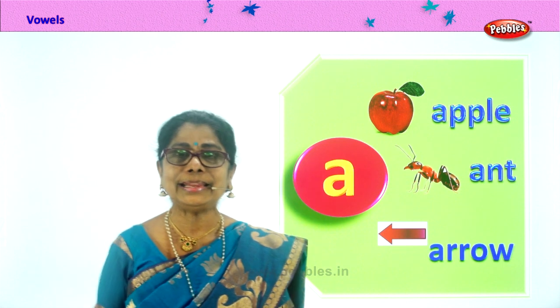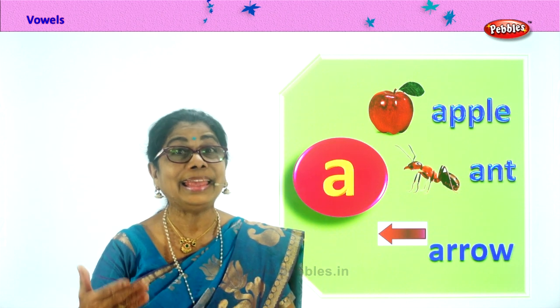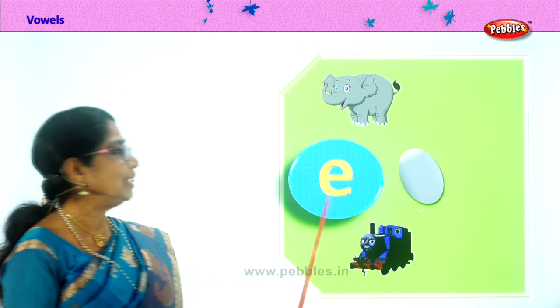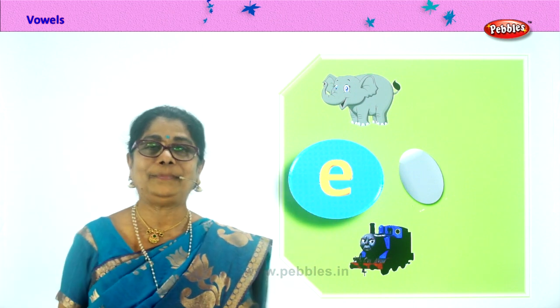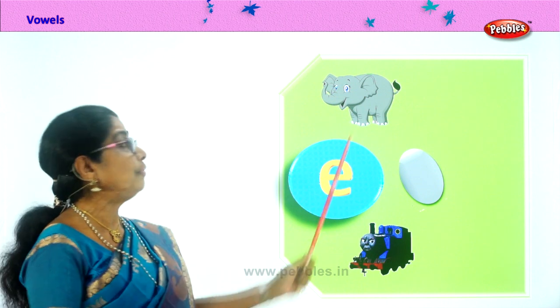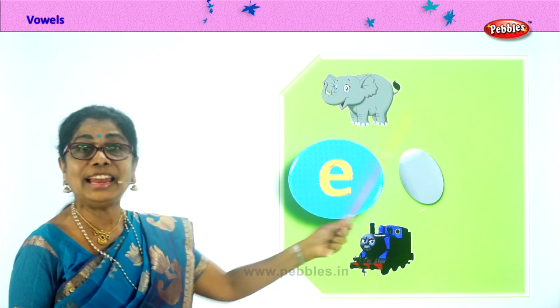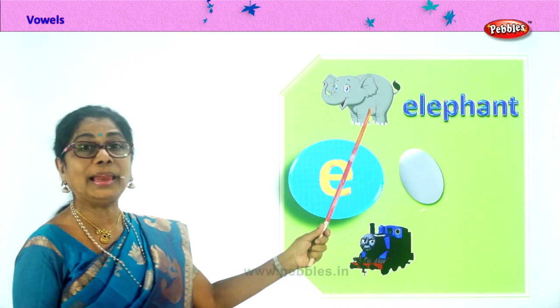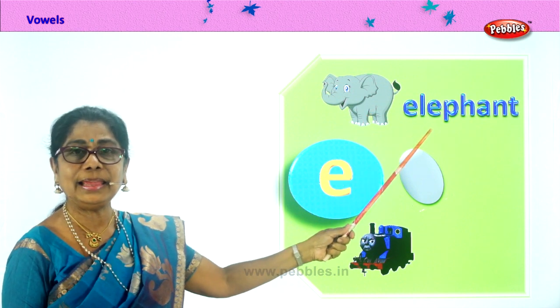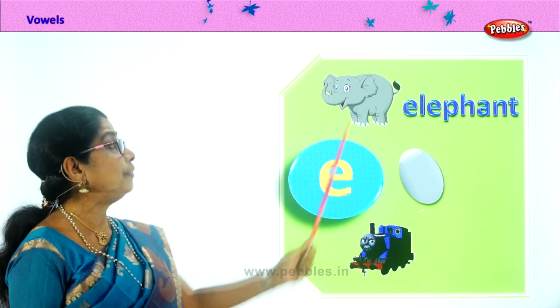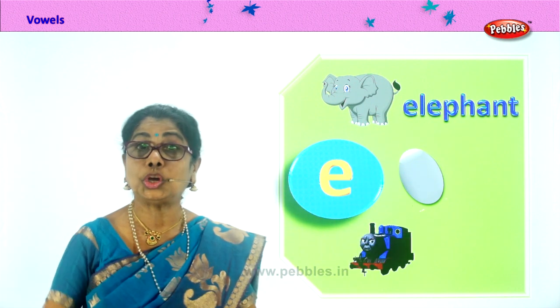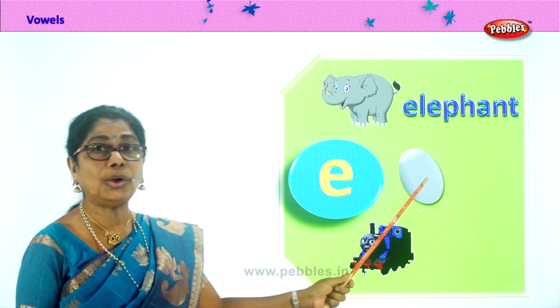Good. You'll never forget the first vowel A. Let's take the next vowel, E. Very good. Here you have E. And what's the sound of E? E. Good. E for elephant. Spell elephant. E-L-E-P-H-A-N-T. Elephant. E for egg.